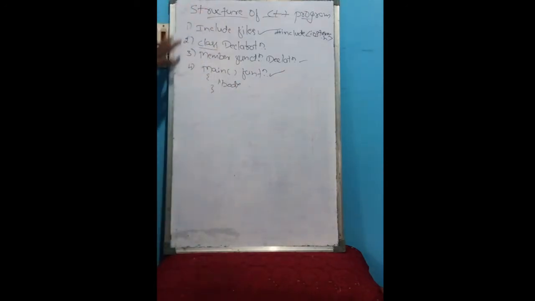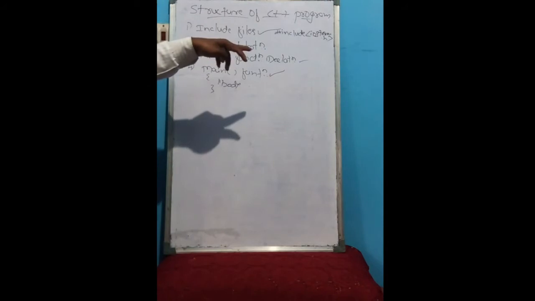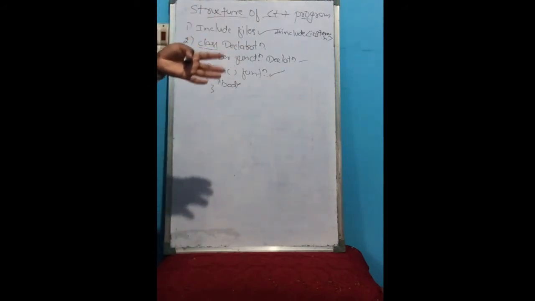Clear? This is the basic structure. The include file section contains predefined directives, like library functions. In class declaration we declare the class, defining the data members and member functions used by the object.